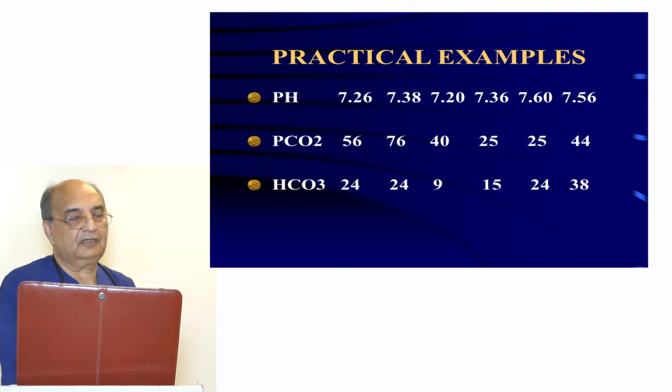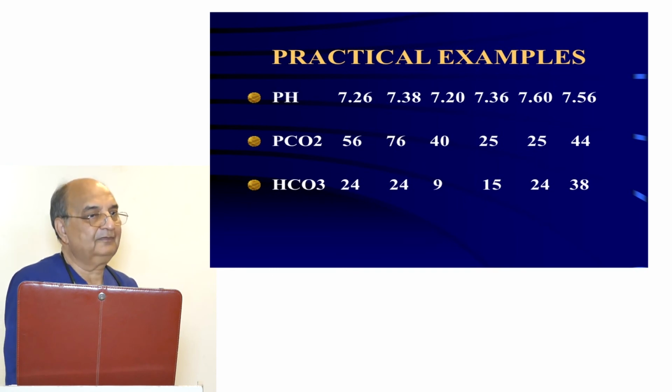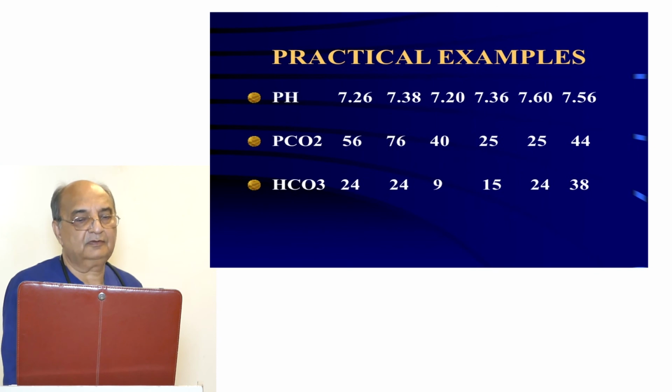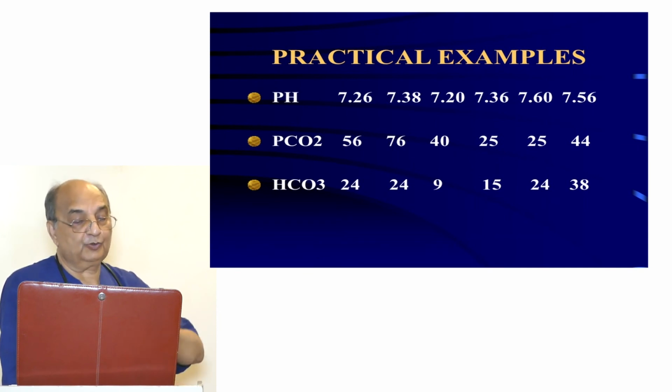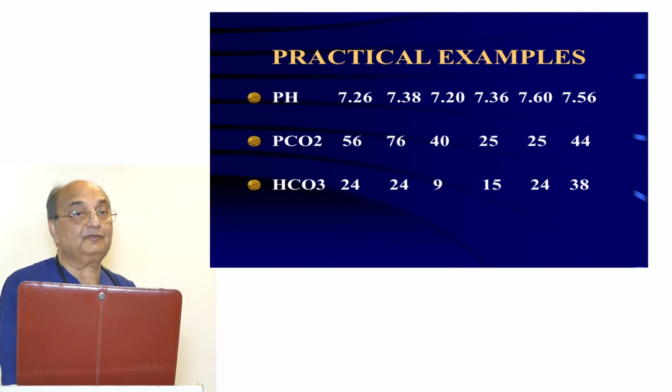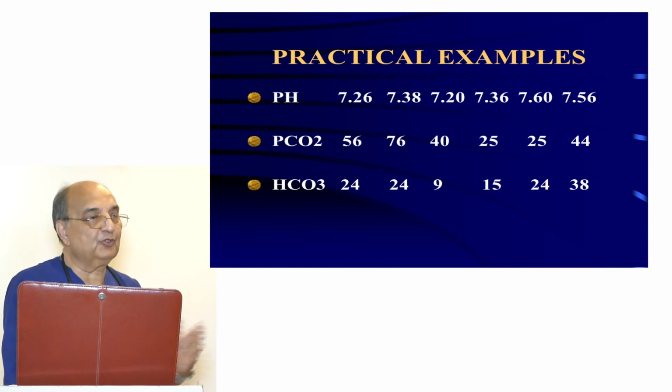Then you look at the next one, 7.38 is the pH. Look at the PCO2, it's 76. Now the bicarbonate is 24. Now, just loudly, I always talk to myself also. I looked at the pH. pH is 7.38, it is near normal. And PCO2 is 76. This is the causative factor. And bicarbonate is still normal. But pH has moved between 7.3 and 7.4. It means it has compensated. It is compensated respiratory failure, COPD. These are COPD patients.